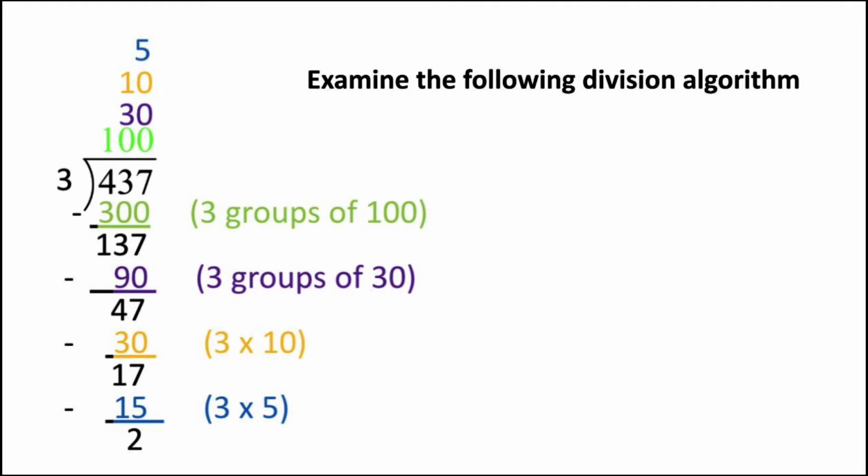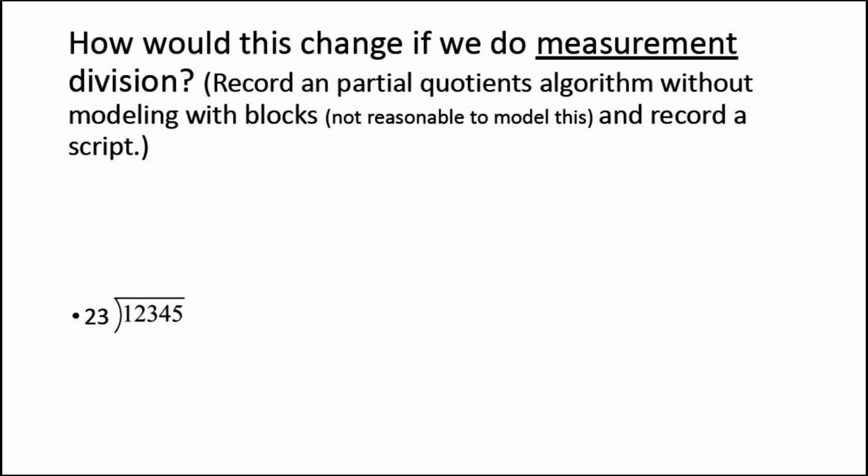And we had to look back and say, well, how many did each group get? And that was 100 plus 30 plus 10 plus 5. So 145 with a remainder of 2. So now let's think about how this would change if we do a measurement division.